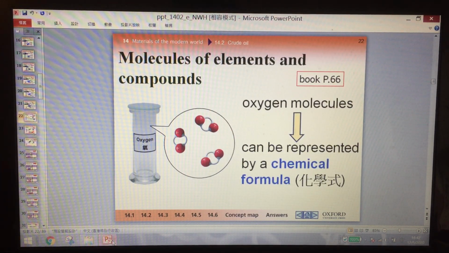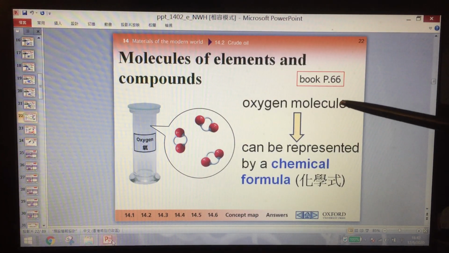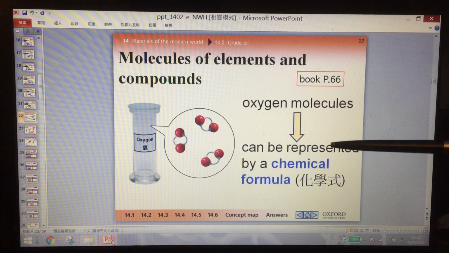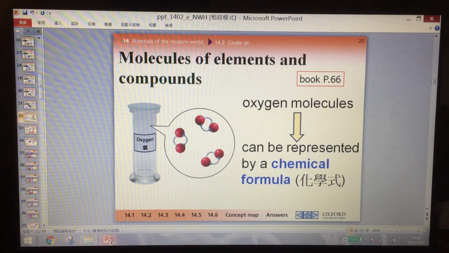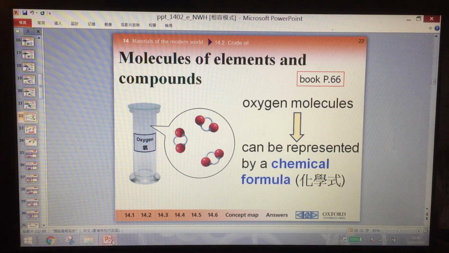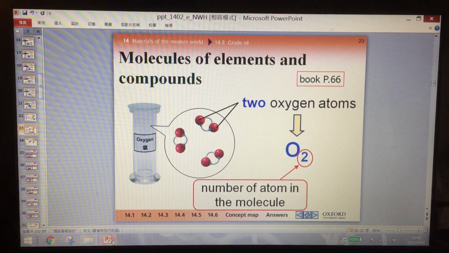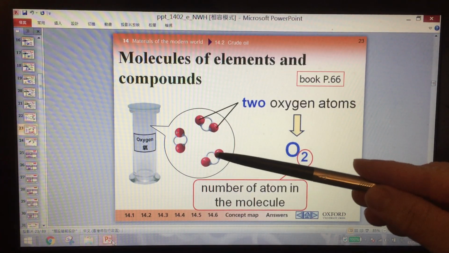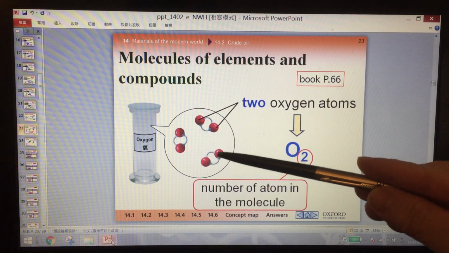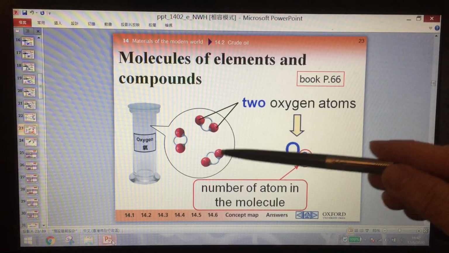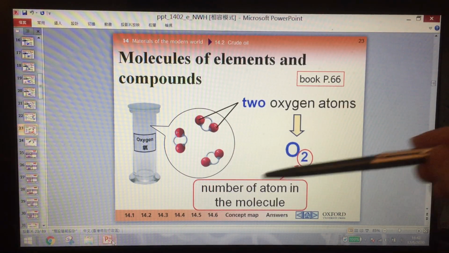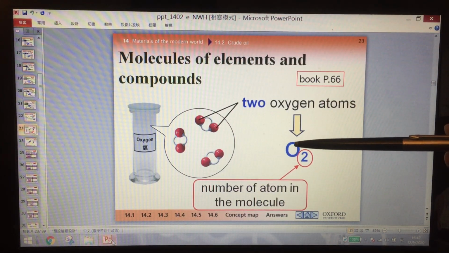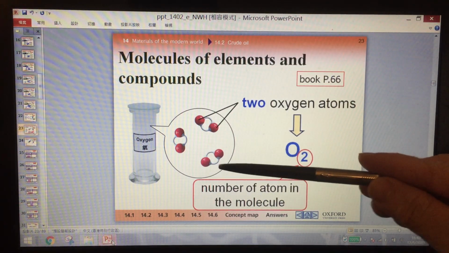Then to represent the molecule, we can use a chemical formula. What is the molecule? This is an oxygen gas molecule, because 2 oxygen atoms join together to form an oxygen molecule. So we say O2. That means 2 oxygen atoms join together. So O2.